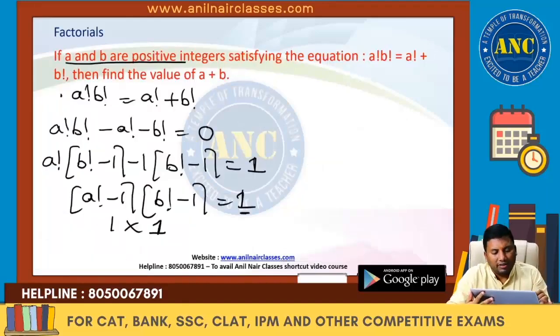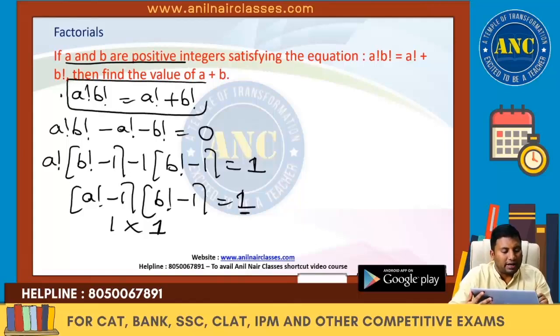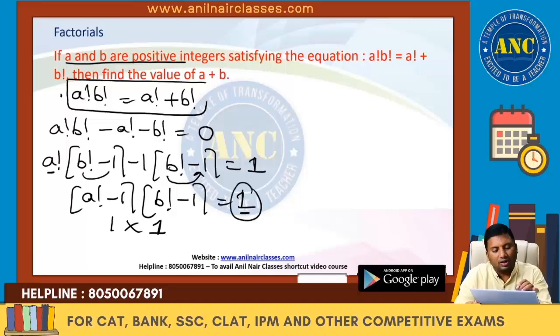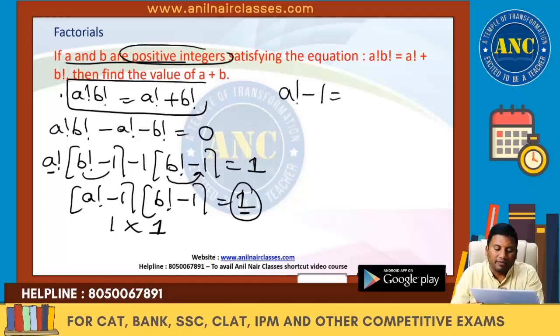Now this question: A factorial times B factorial equivalent to A factorial plus B factorial. I kept everything to the left hand side. A factorial B factorial minus A factorial minus B factorial is 0. A factorial common, B factorial minus 1. Same thing I wrote in the right hand side. Minus 1 into minus 1, 1. So A factorial minus 1 into B factorial minus 1 is 1. In how many ways can you write 1 as a product of two integers? 1 into 1. So A factorial minus 1 is 1. A factorial is 2. So the value of A is 2.